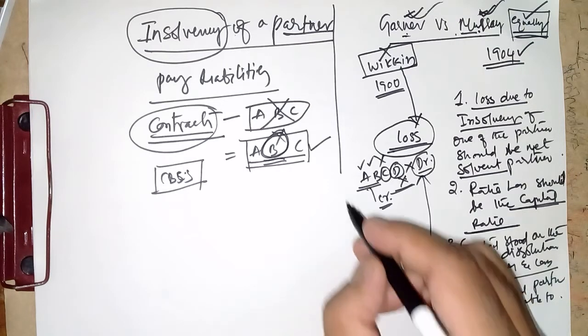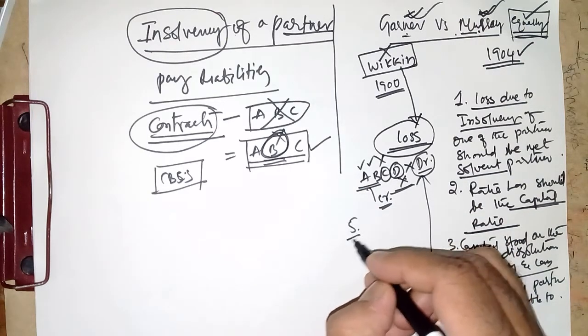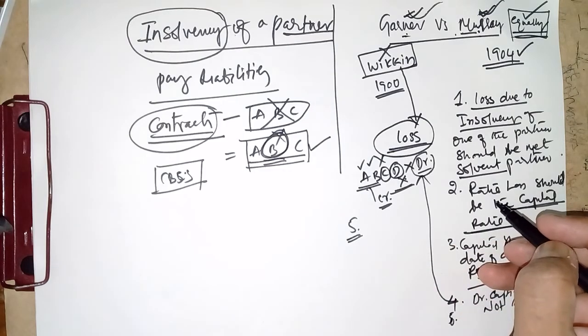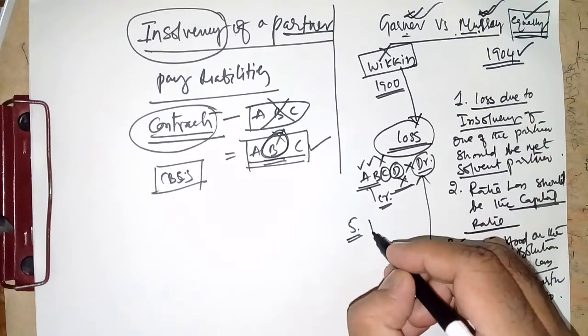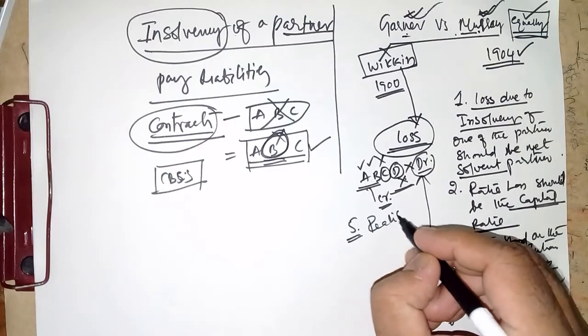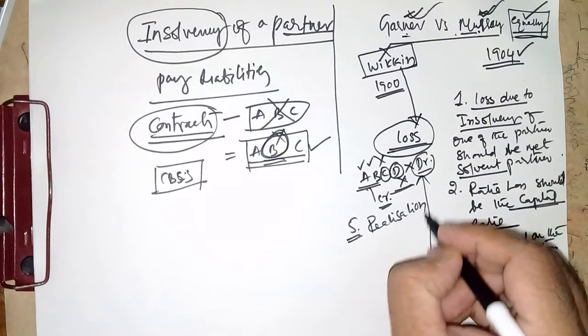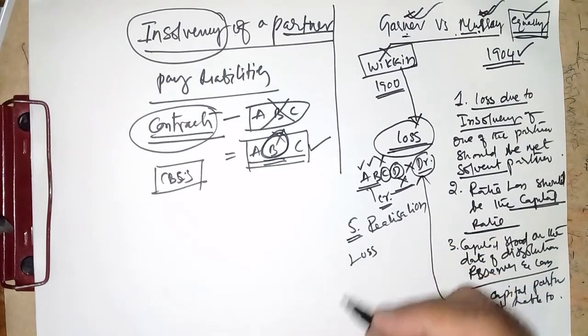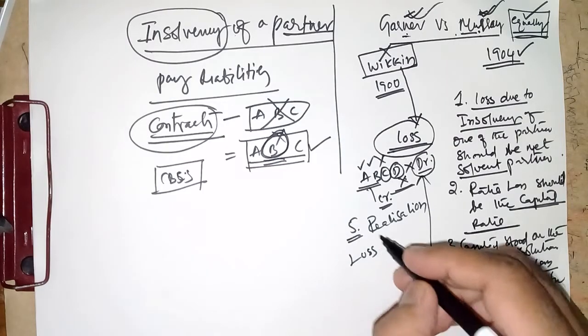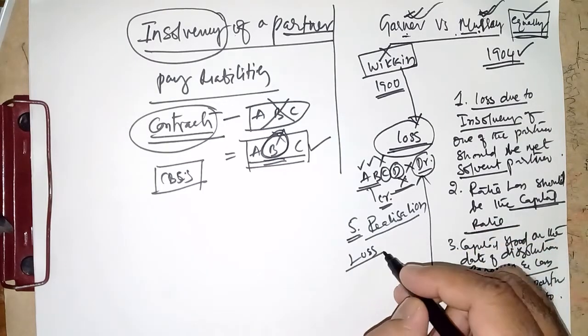And the last point, that is the fifth point, the most important, that is the realization loss. The realization loss is very important here.